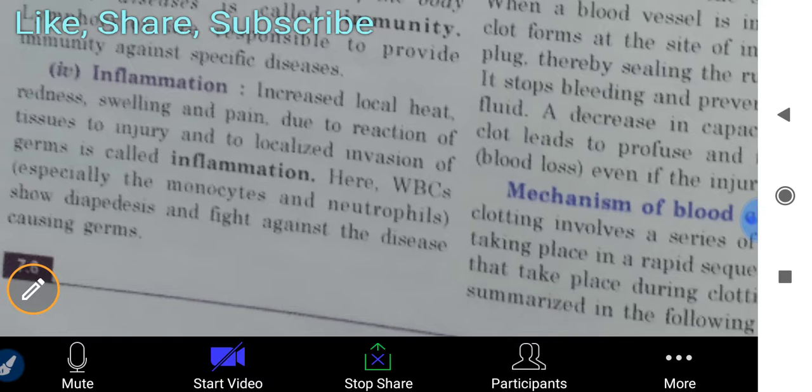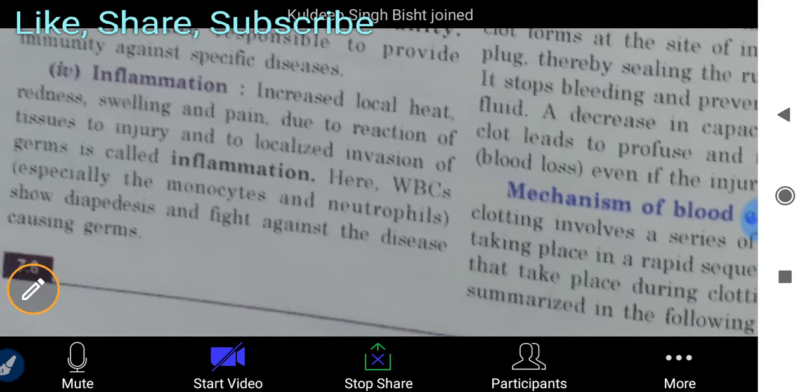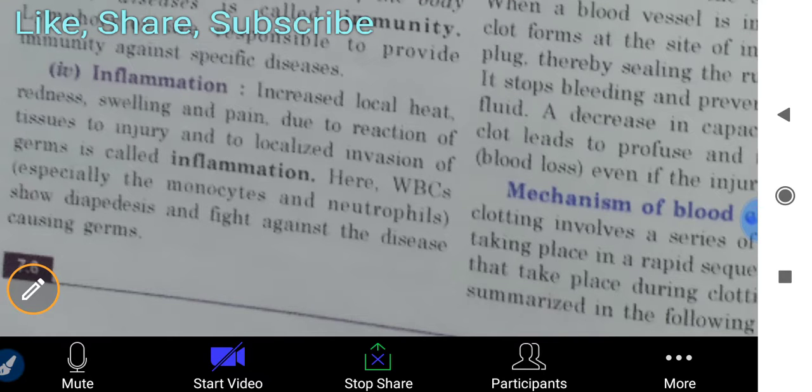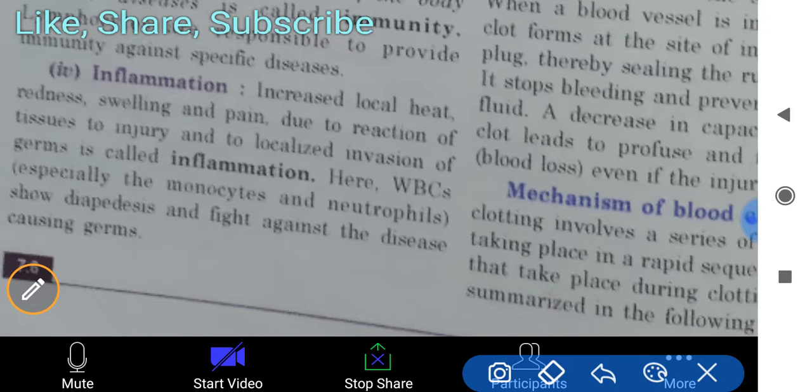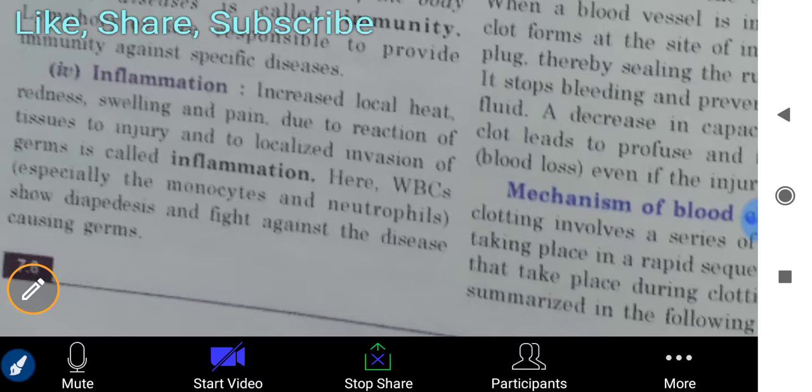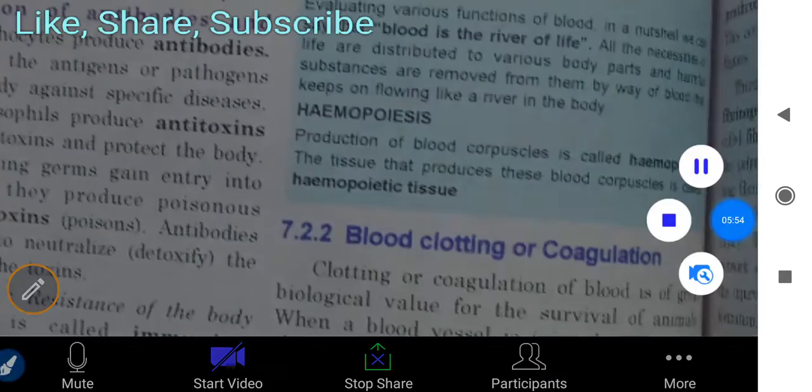Here WBCs, especially monocytes and neutrophils, show diapedesis and fight against the disease-causing germs. So in inflammation also, WBCs have the main role.